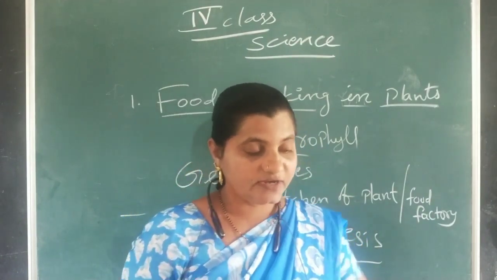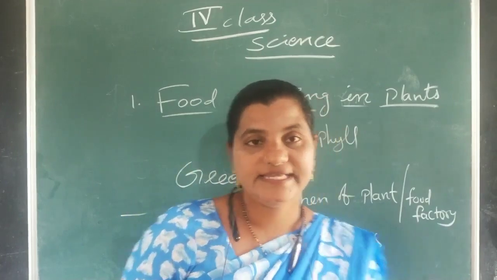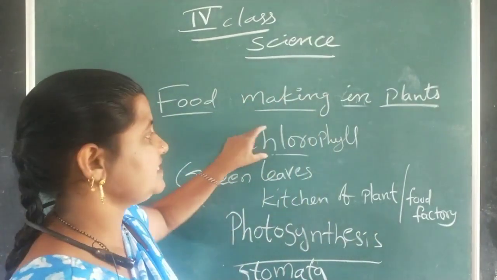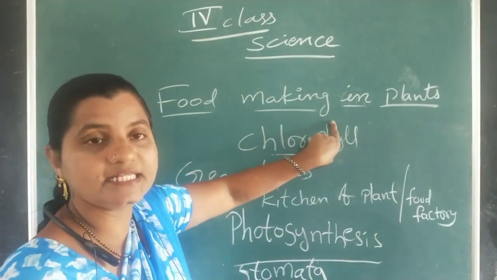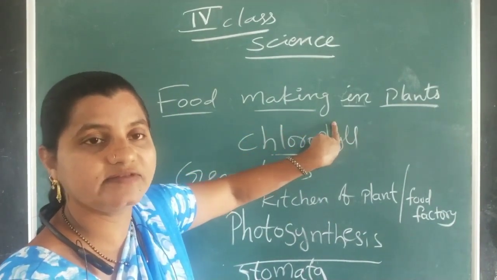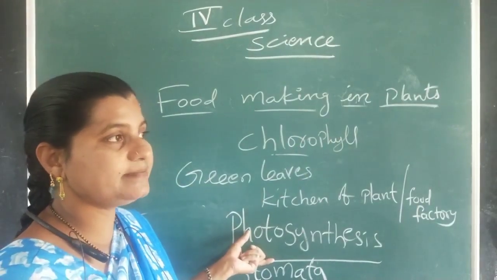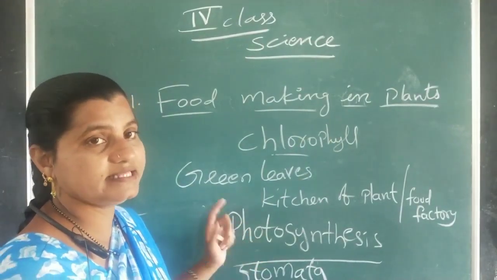Next, when we look deeper into the structure of the leaf, is it clear to all? Chlorophyll is the green color pigment responsible for the green color of the leaf. Photosynthesis is the process through which green plants can prepare their own food by themselves.